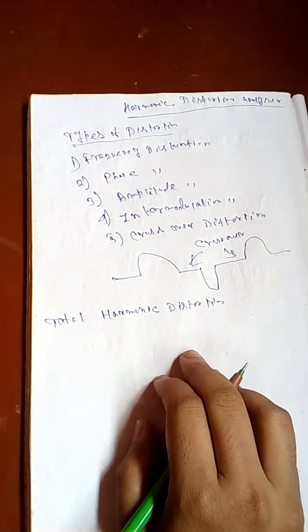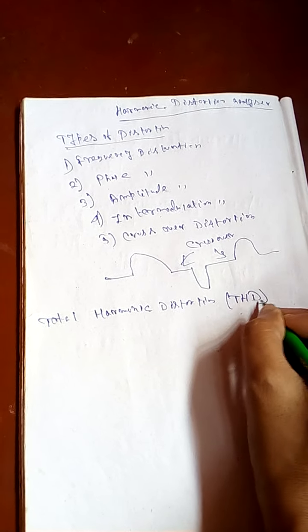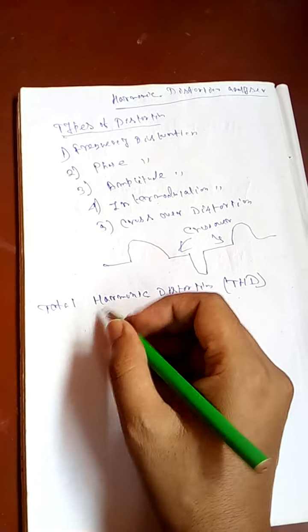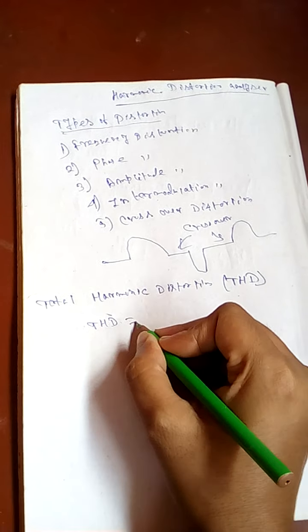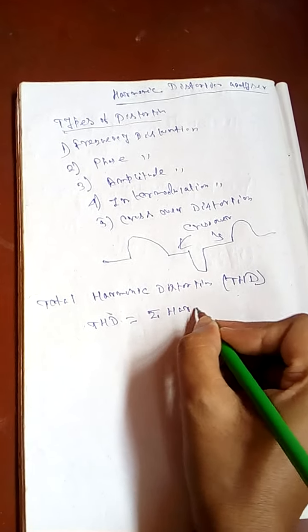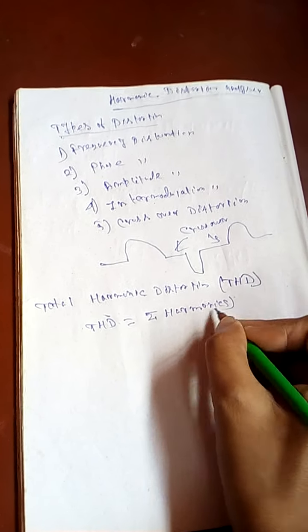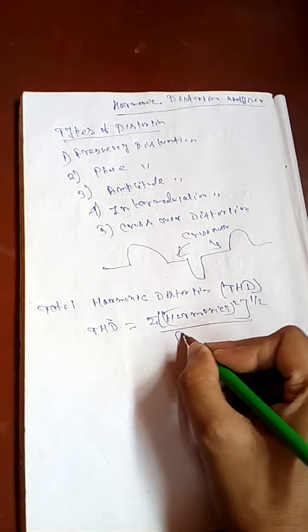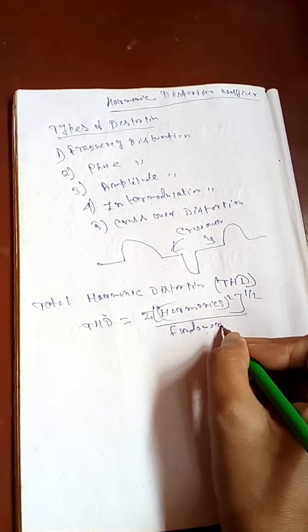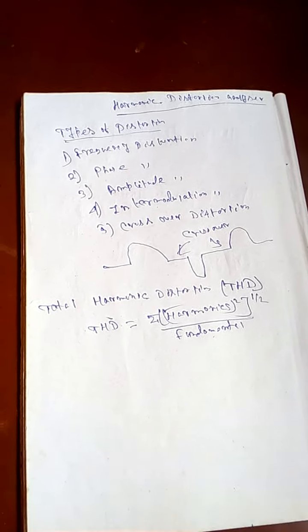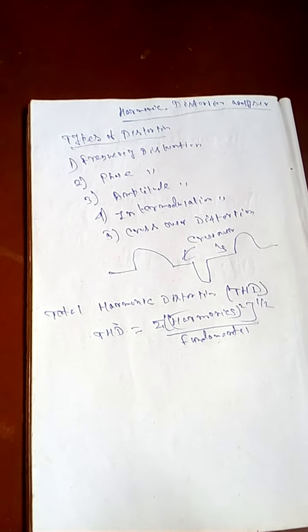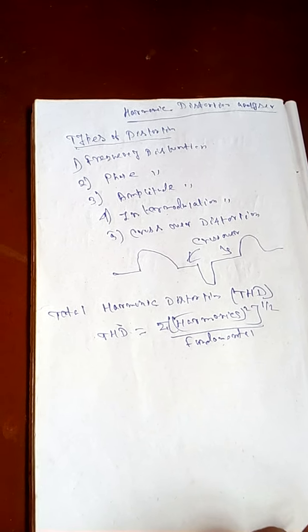The total harmonic distortion, also denoted by THD, is defined in terms of the harmonic content of the wave, and is given by THD equal to the summation of harmonics by the fundamental.